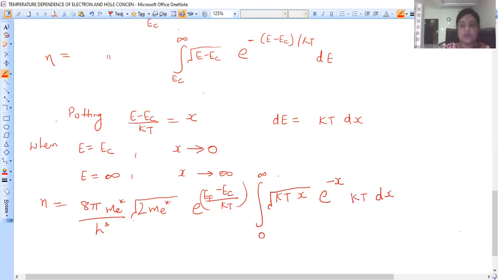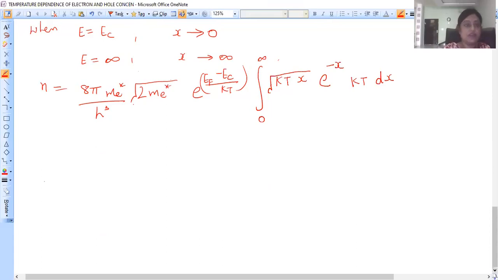So you can see from here this kT is a constant, it can be taken outside the integral now. So here n becomes this whole constant along with kT raised to power 3 by 2, and inside we get the integral from 0 to infinity of square root of x e raised to power minus x into dx. Now what is the value of this integral?